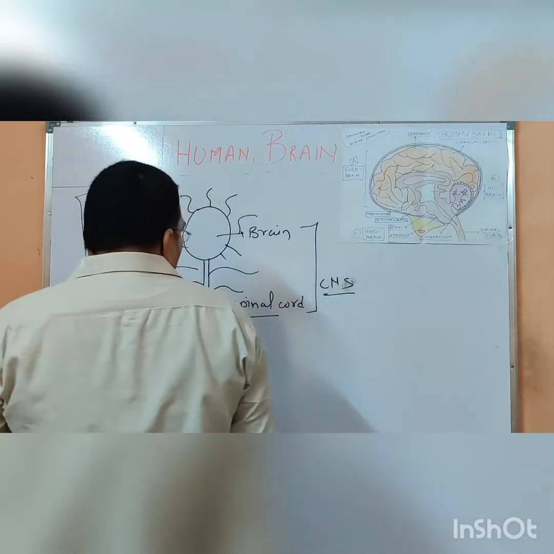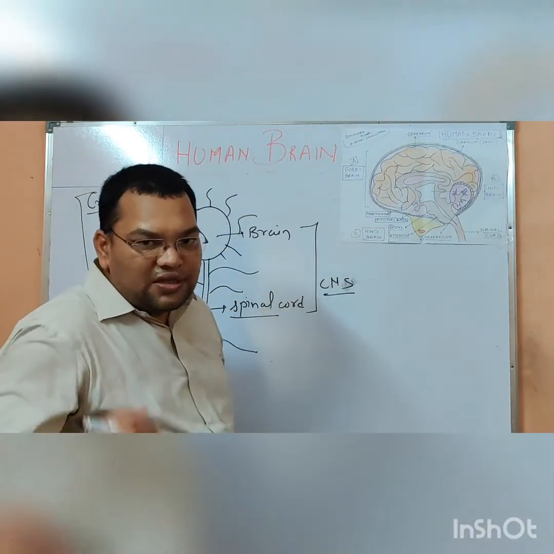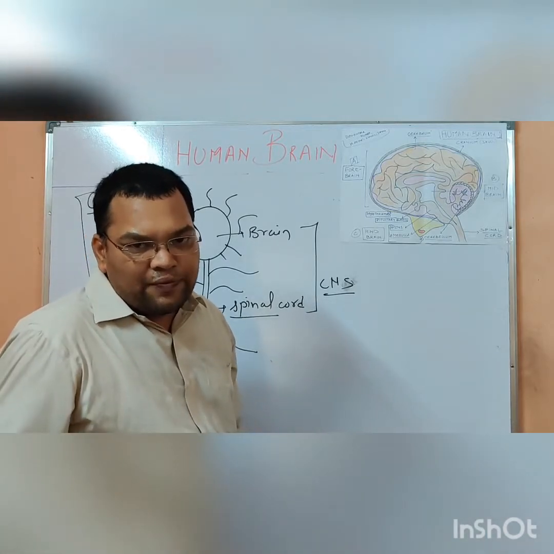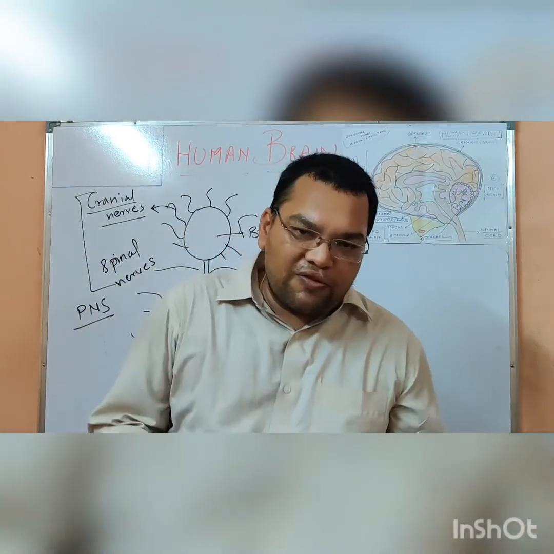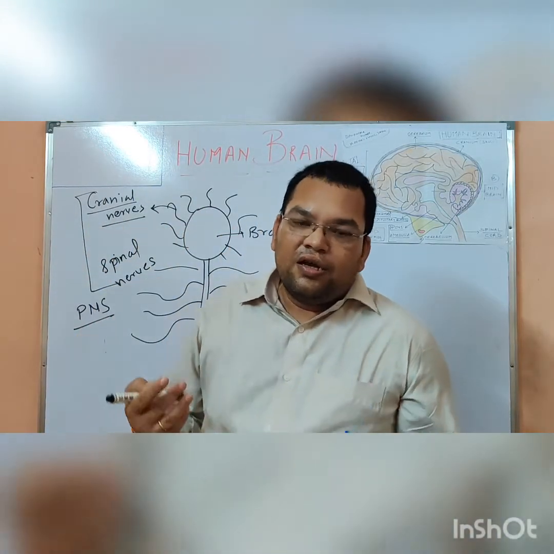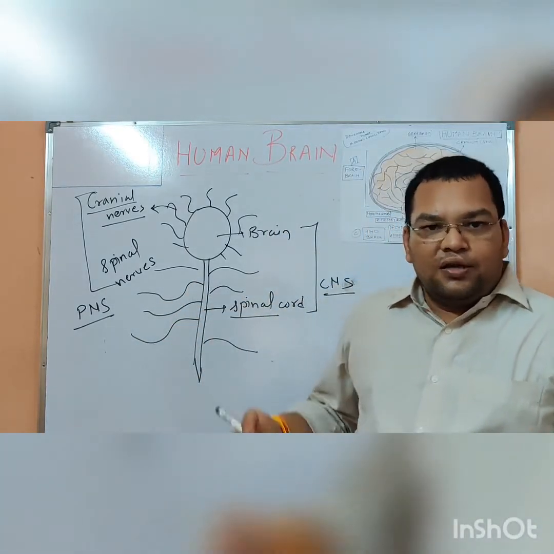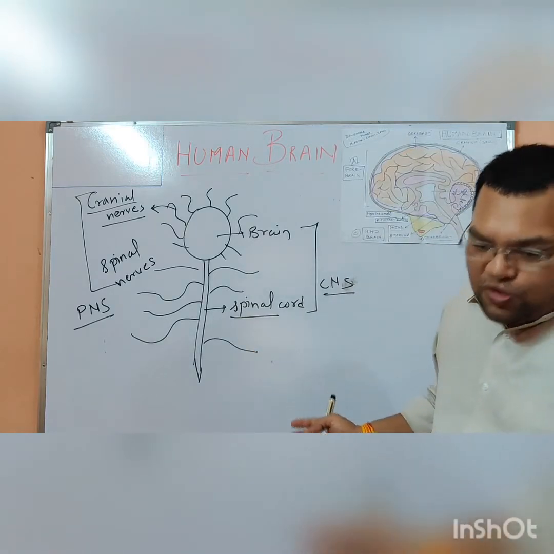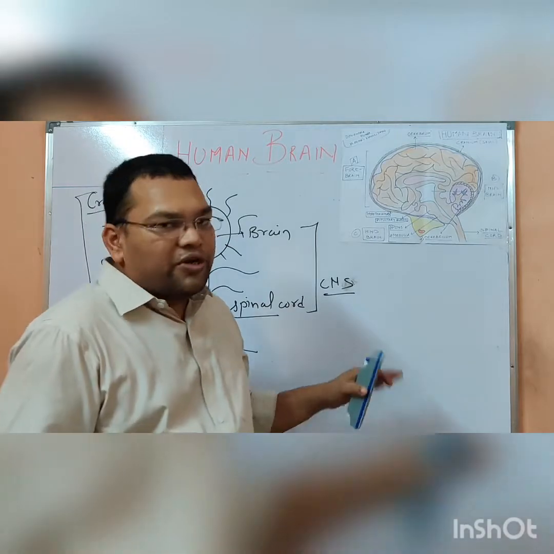Now, the brain is like a CPU. You know computers, and the CPU is the central processing unit. Our brain acts like that. All the information gathered, all the memories, and all the actions performed by our body are controlled by the brain. So what we have to study here is the parts of the brain.